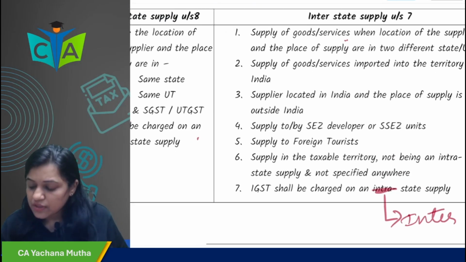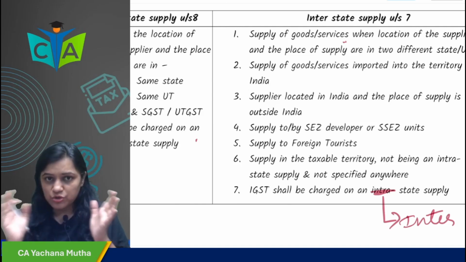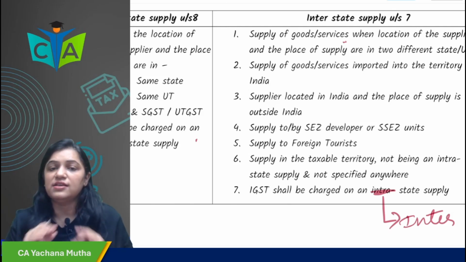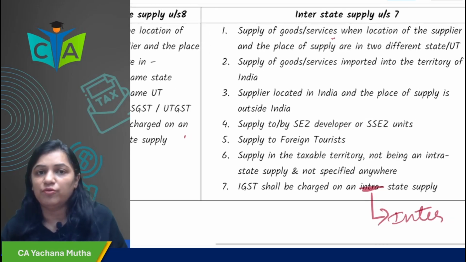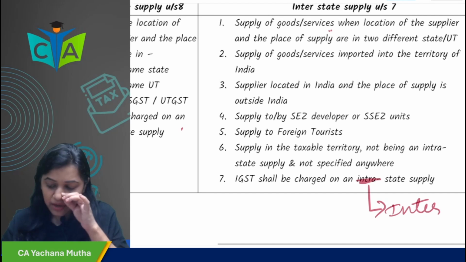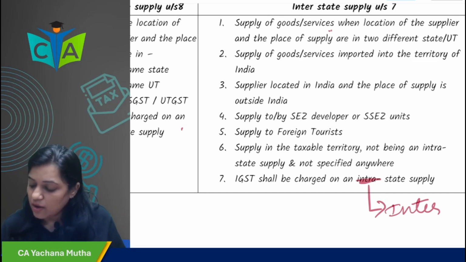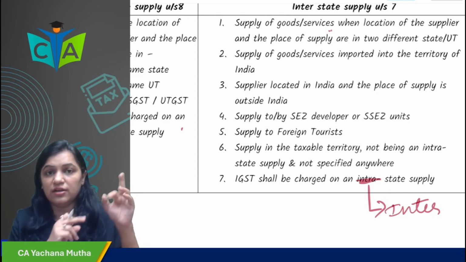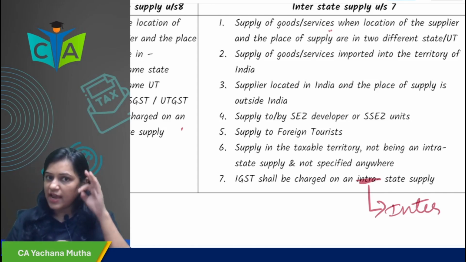However, when the location of supplier and place of supply are in different states, different union territories, or one in a different state and one in a different union territory, the transaction is interstate, and the tax levied is IGST. In case of imports, the tax levied is IGST. When the supplier is located outside India and the place of supply is in India, the transaction is interstate. The tax levied is IGST.